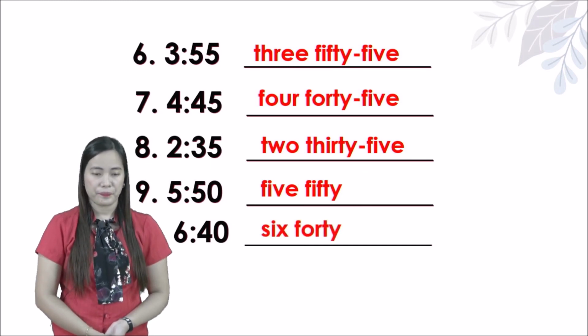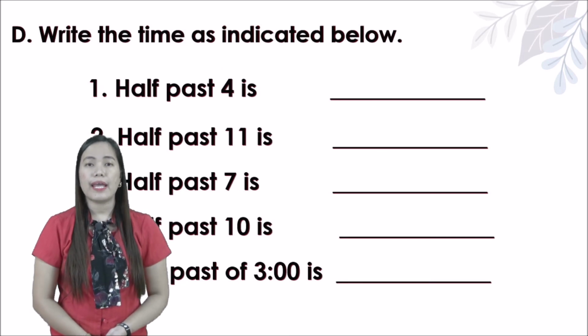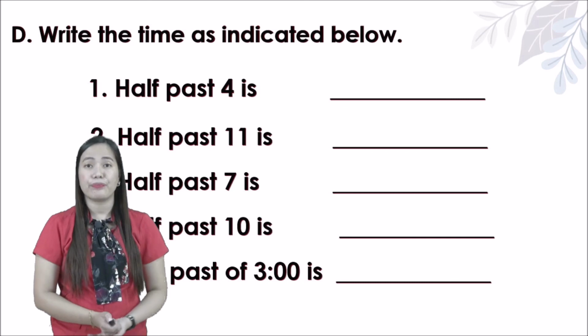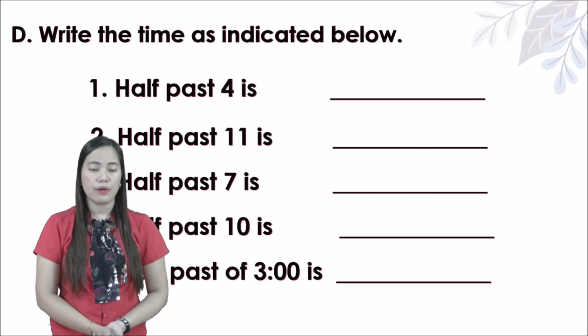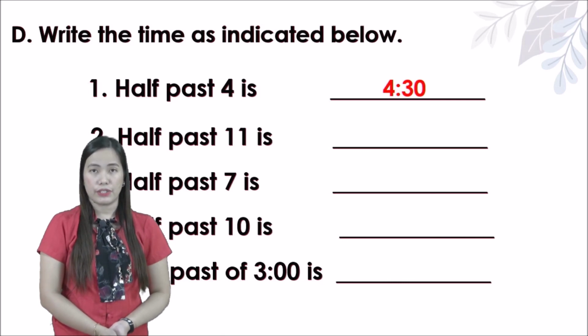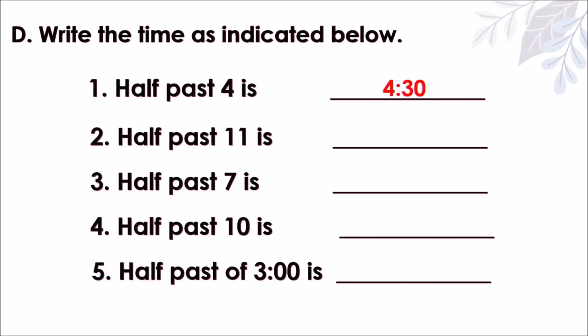Okay. Next, letter D. Write the time as indicated below. So this one is 1/2. Okay, half an hour. 4:30 is 4:30. So you need to write 4 colon and 30. Number 2, 11:30 is 11:30. So you need to write 11 colon and 30.